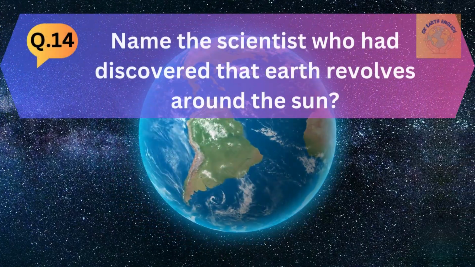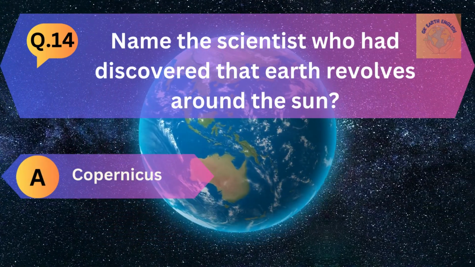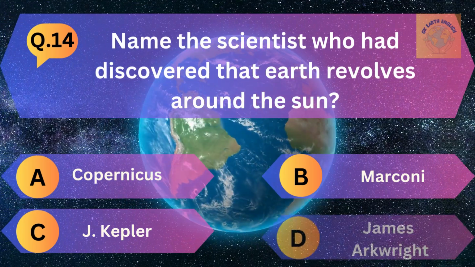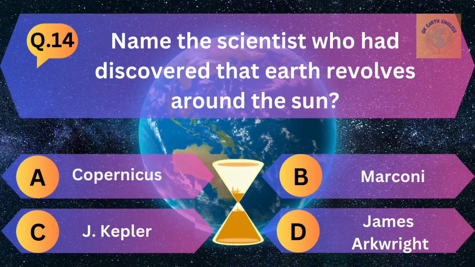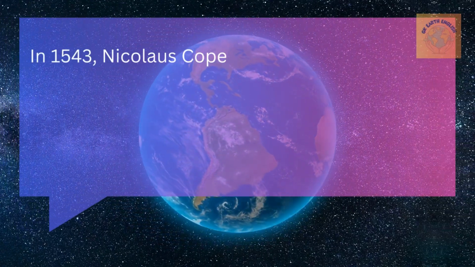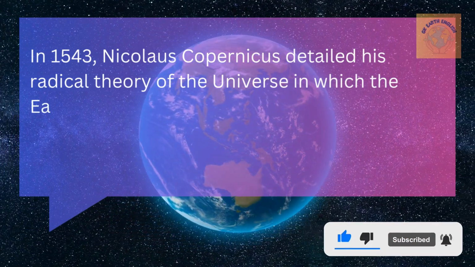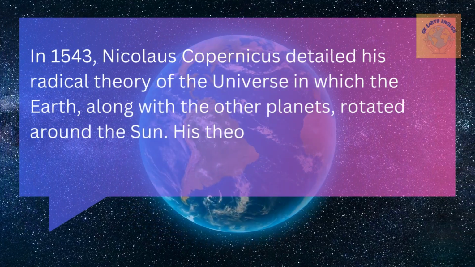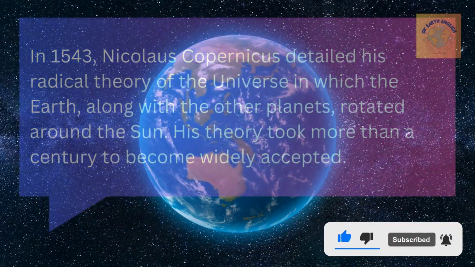Question number 14. Name the scientist who discovered that Earth revolves around the Sun. A. Copernicus, B. Marconi, C. J. Kepler, D. James Arkwright. The correct answer is Copernicus. In 1543, Nicholas Copernicus detailed his radical theory of the universe, in which the Earth along with other planets rotated around the Sun. His theory took more than a century to become widely accepted.